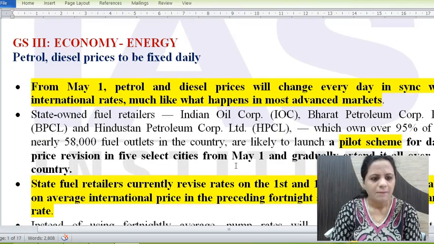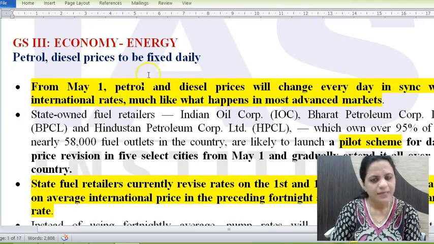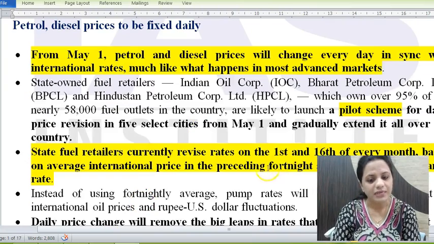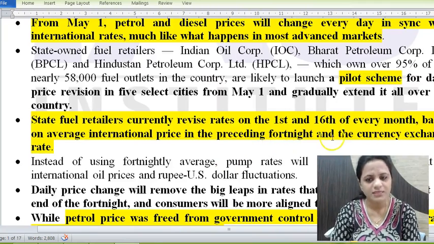The first one: petrol prices, diesel prices to be fixed daily. Both petrol and diesel prices will now change every day in sync with international rates. Earlier, the state fuel retailers would revise the rates on the 1st and 16th of every month, meaning every 15 days, a fortnight.